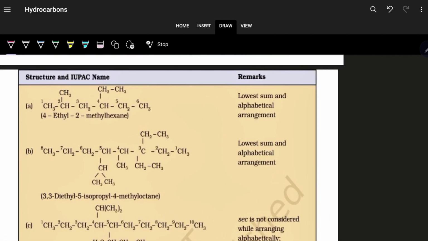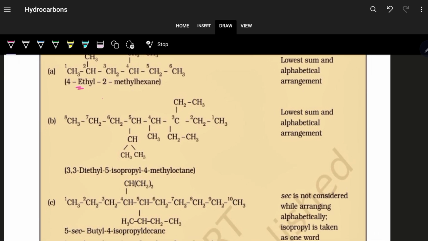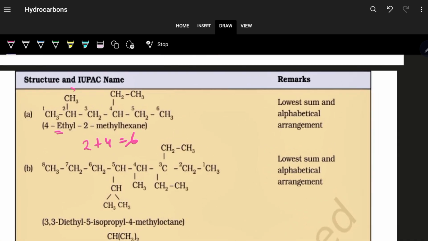Next, this one. These are certain examples where you see how the lowest sum and alphabetical arrangement are applied. The branching also should be given the lowest position. When you number it in this manner, it is 4-ethyl; E comes first. So you can number it 1, 2. So 2 plus 4 is equal to 6. Why? At the 2 position there is a methyl, at the 4 position there is an ethyl.